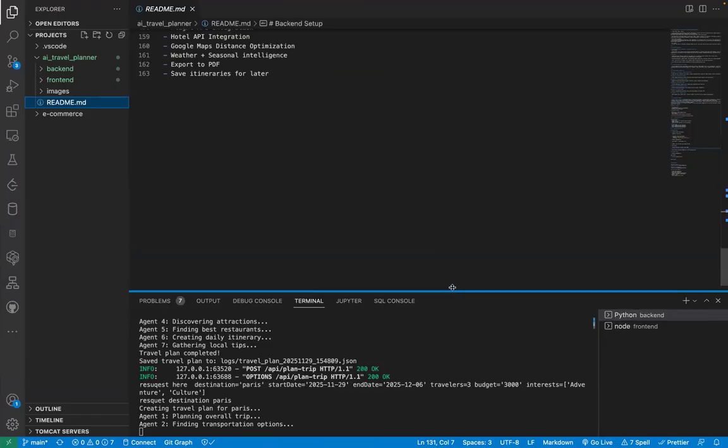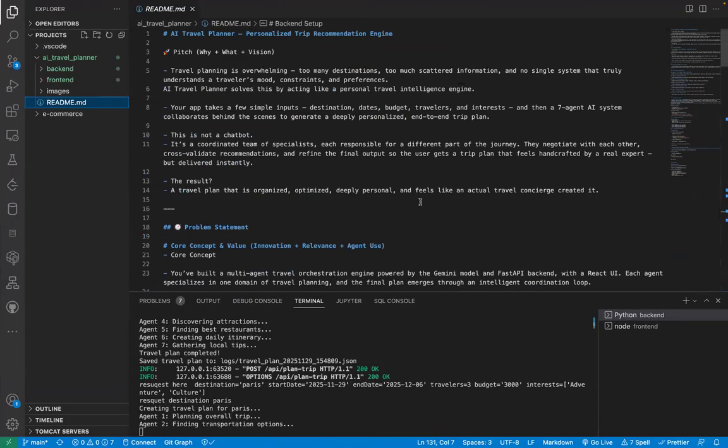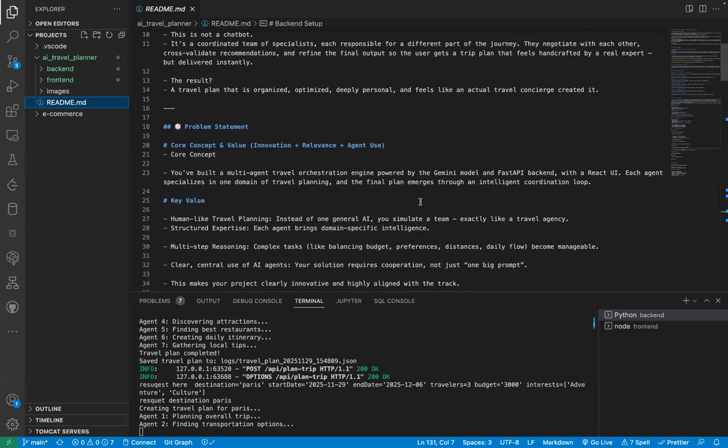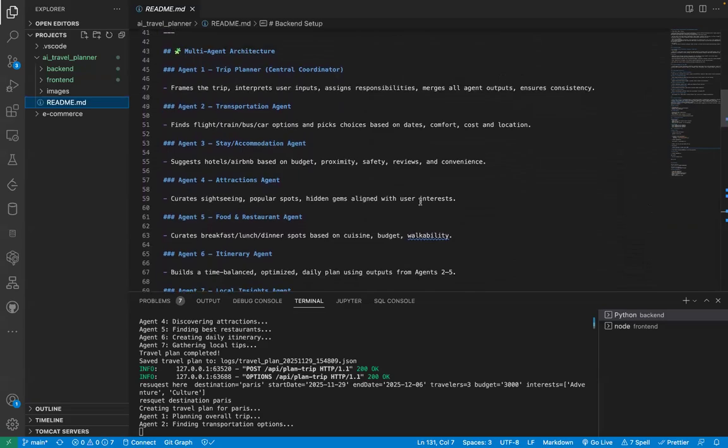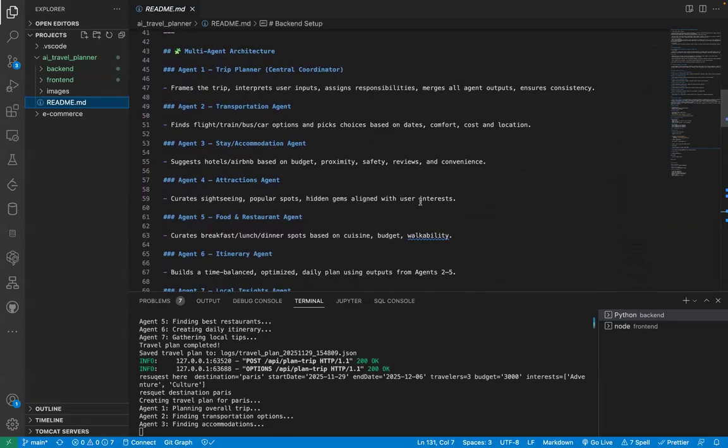We can take a look at the README file, where we have written all the documentation related to our vision and what our project is. You can go through this README file to understand what this project is exactly doing. There are different agents, so I'll go through each agent and what it is basically doing. Agent one is the trip planner, which frames the trip and interprets the user inputs and responsibilities,